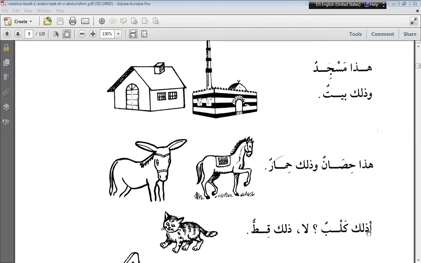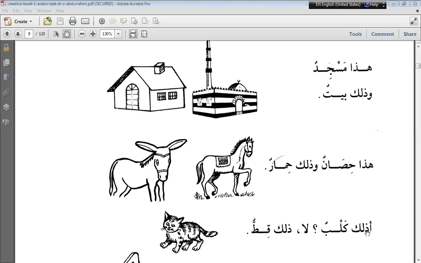Can you see my pointer? Zalika kalbun. La zalika kittun. Okay, it's the same. I will explain that to you.